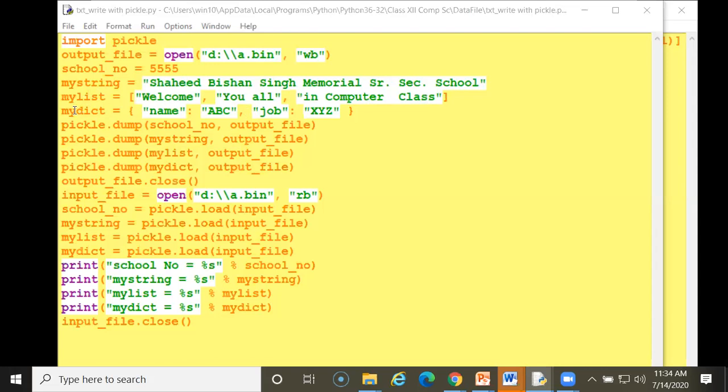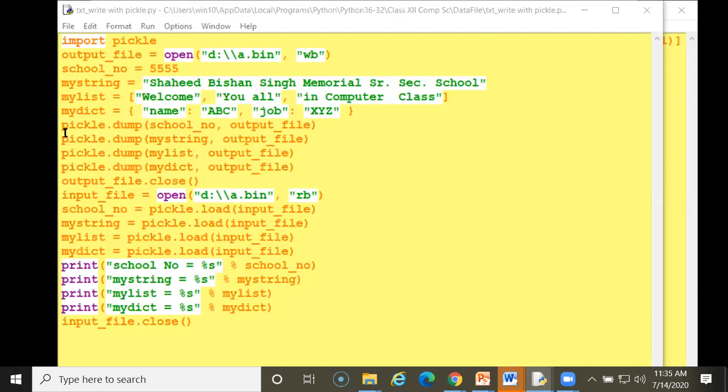And next, my_dict. This is a dictionary name I have created. So you have to remember it. A list is always enclosed in square brackets, and a dictionary is always enclosed in curly brackets. So beginning with the curly brackets, this is a name, a key. This is called key. This is a value, and job is a key. This is a value. Anything you can write. I have written name with ABC, job with XYZ. So this key and value you can assign here.